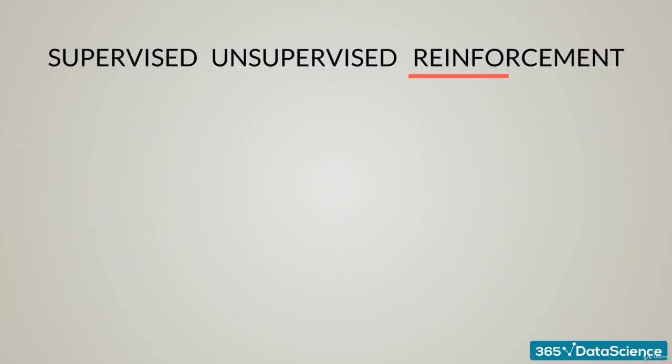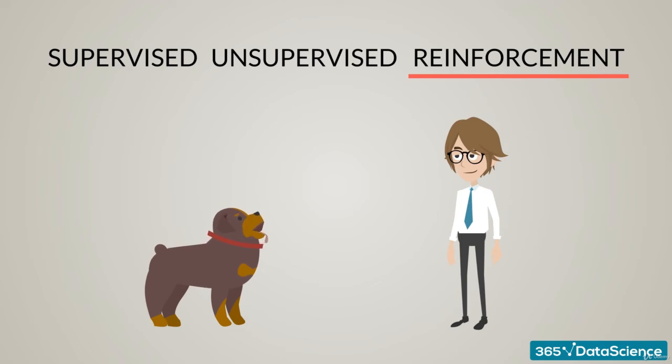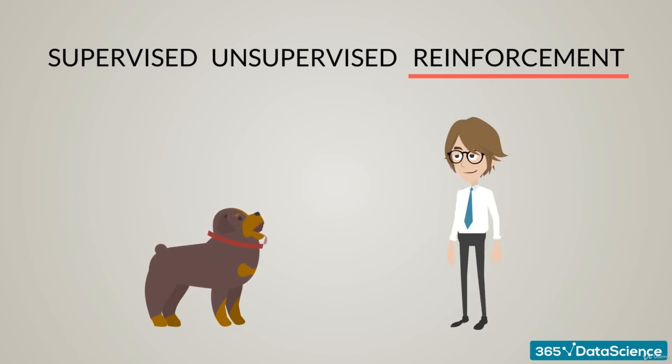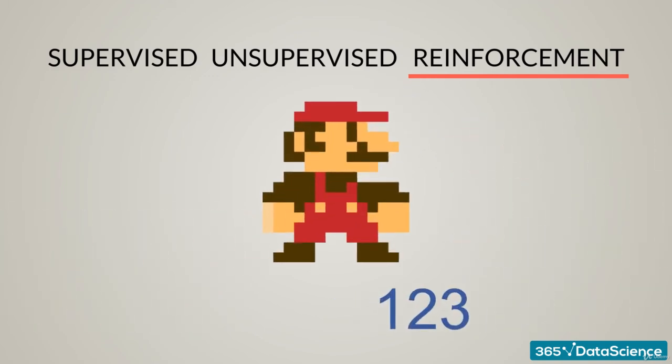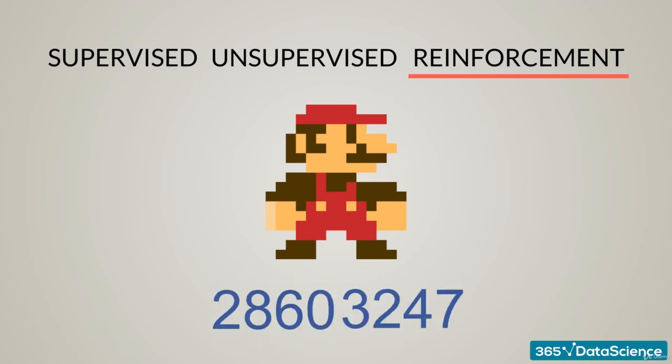Okay, the final type of machine learning is reinforcement learning. Without digging too deep into it, with reinforcement learning, we would train a model to act in an environment based on the rewards it receives. It is much like training your pet and rewarding it with treats every time it achieves a goal: sits, rolls over, or gives you a paw. In the same way, the machine learning algorithm could be taught how to play Super Mario by rewarding it for progressing with an increase in score.